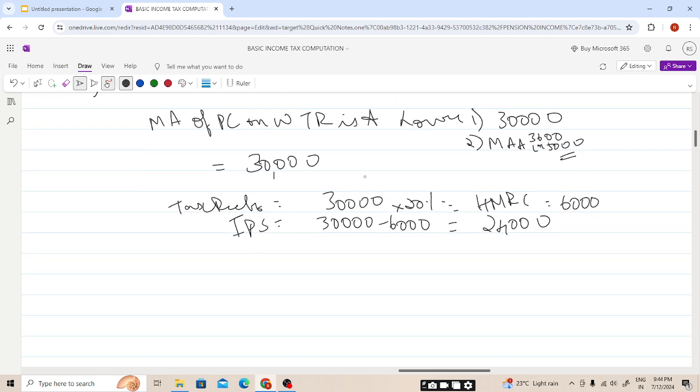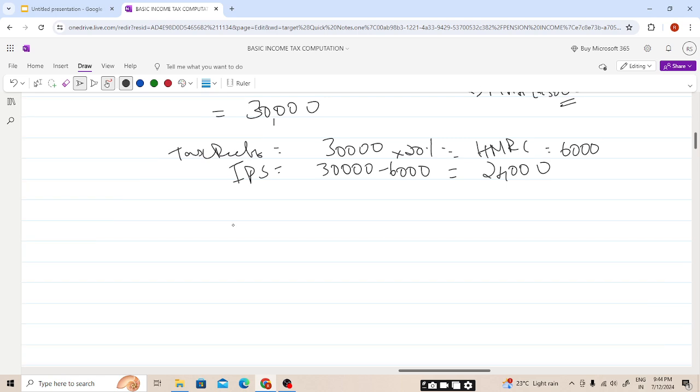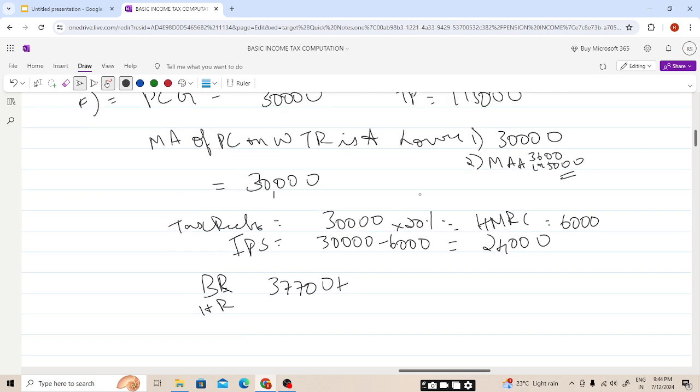Now as he is a higher rate, additional rate taxpayer, he will get further relief by increasing our band. Our band will increase by 37,700 plus, we will be seeing this amount, the lower of the tax relief amount, 30,000, not the gross pension contribution.